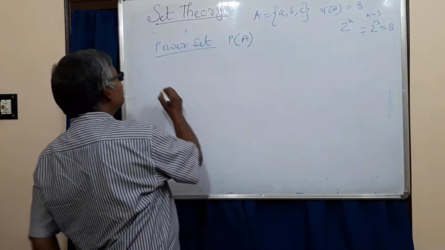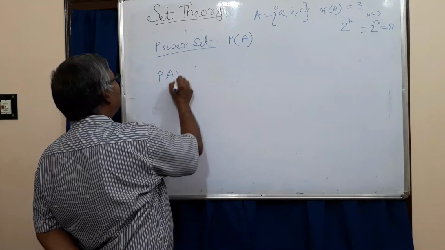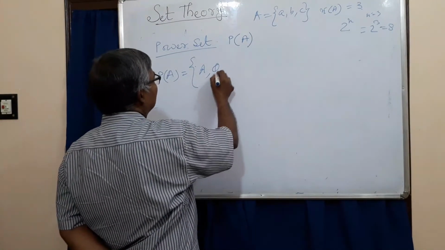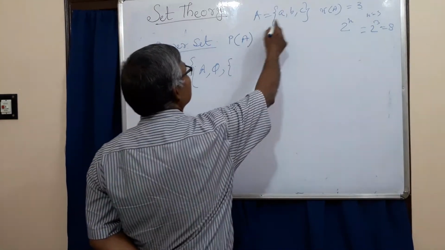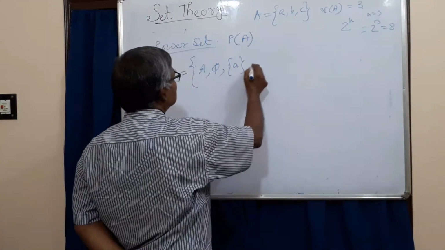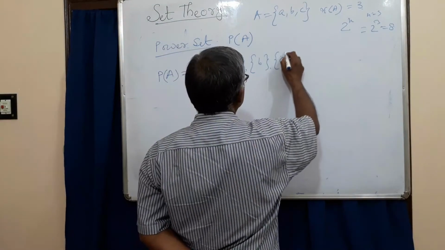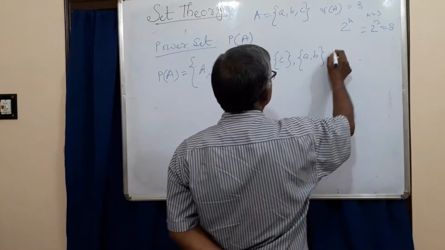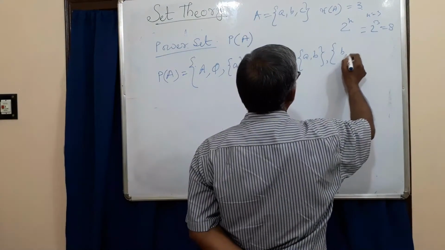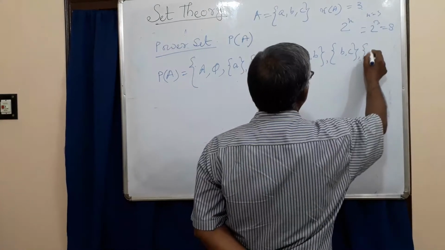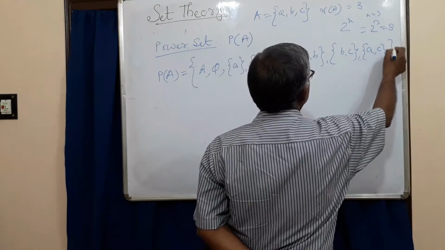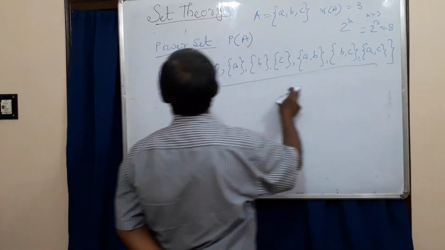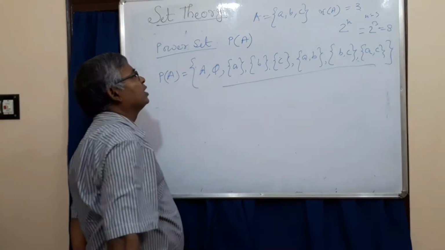And what are the elements? The elements of the power set are written as follows: first you write A and phi. After that, the single elements, then taking two at a time. This set is called the power set and written as P(A).